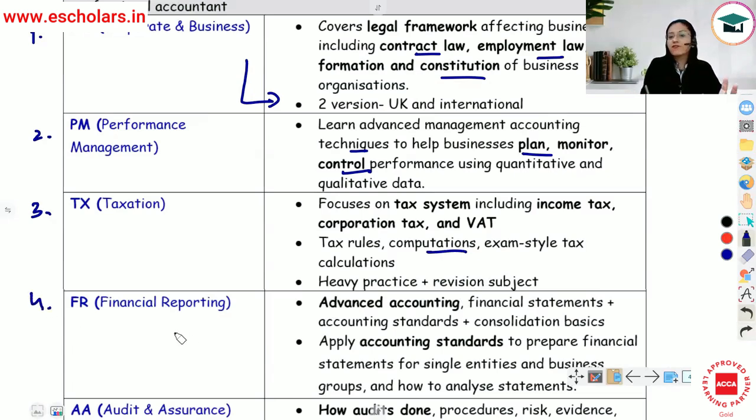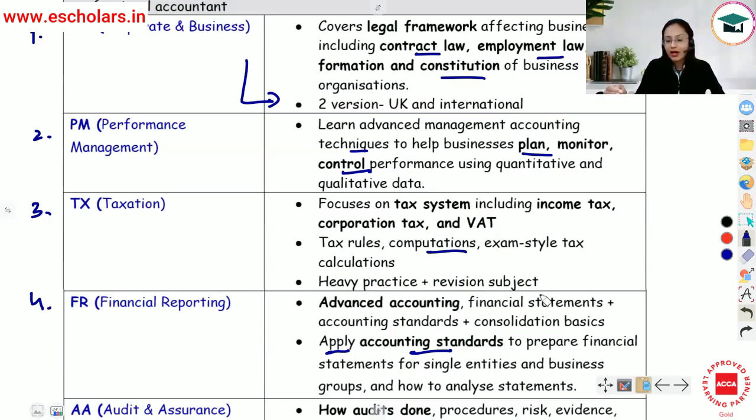Then we have financial reporting, which is a very, very interesting paper. So this is an advanced level of basic financial accounting जो आपने पढ़ी है, right? So it is advanced accounting where you're going to understand financial statements, accounting standards, consolidation basics. Also through this paper, you will be able to understand how the accounting standards can be applied in order to prepare financial statements, whether it is for single entities or for business groups, and how do you actually analyze statements. So that is what financial reporting is about.